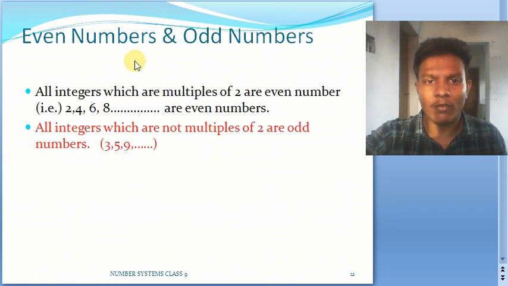And we have even numbers and odd numbers. All the numbers which are multiples of 2, we say to be an even number. If it is not a multiple of 2, what do we call it? We will call it an odd number. So for example, here 2, 4, 6, 8 are even numbers, and 3, 5, 9 and so on are going to be odd numbers.